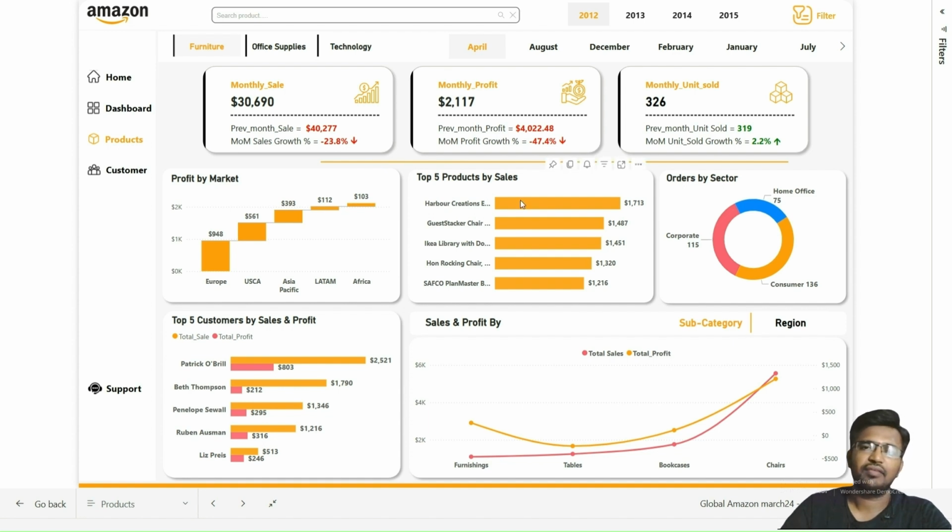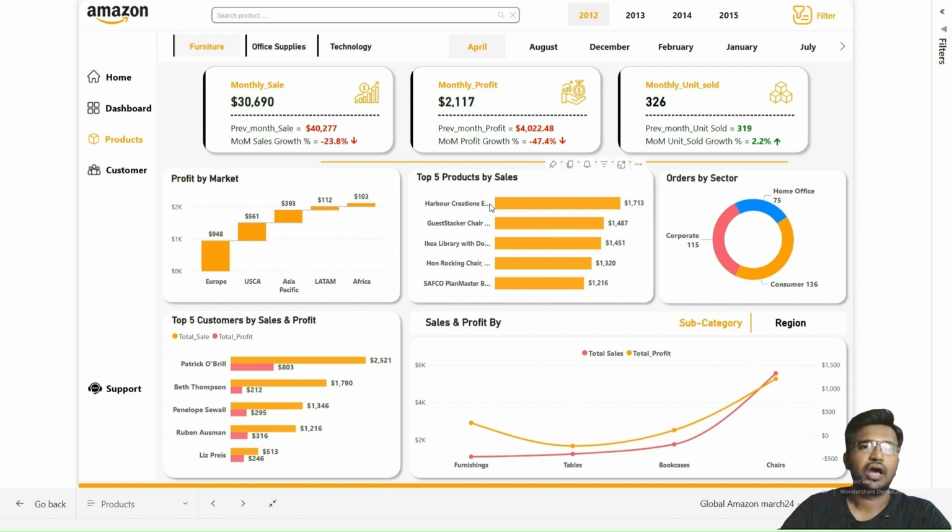Here I have designed the bar graph titled top 5 products by the sales. This visualization provides a clear ranking of our highest selling products, offering valuable insights into our top performing items. This bar graph lists the top 5 products by the sales, allowing the stakeholders to quickly identify our best selling items. The graph highlights the following top selling products.